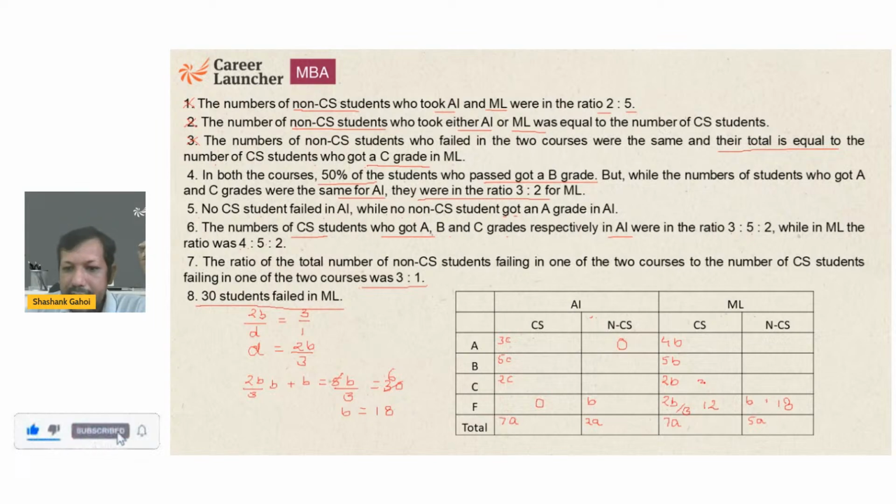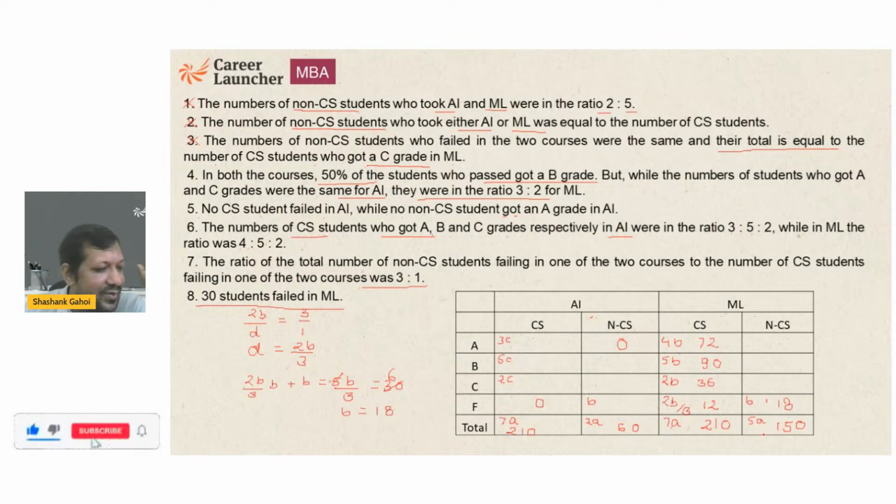This is going to be 36. This is going to be 18 5s are 90. 18 4s are 72. And this sum comes out to be 162. 162 plus 48 is 210. So 7A comes out to be 210, which means A comes out to be 30. So this is also 210. And this is going to be 60. This is going to be 150. And this is what we are getting.